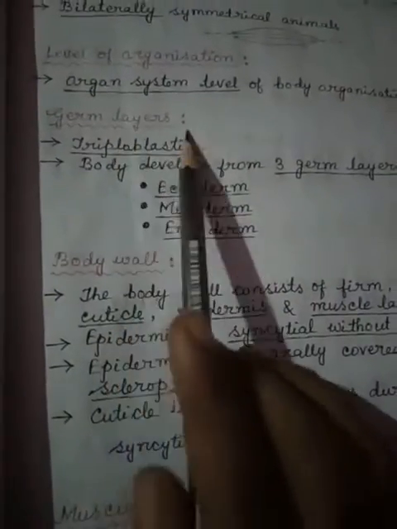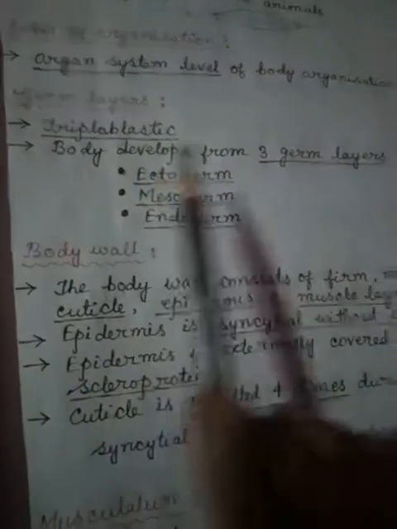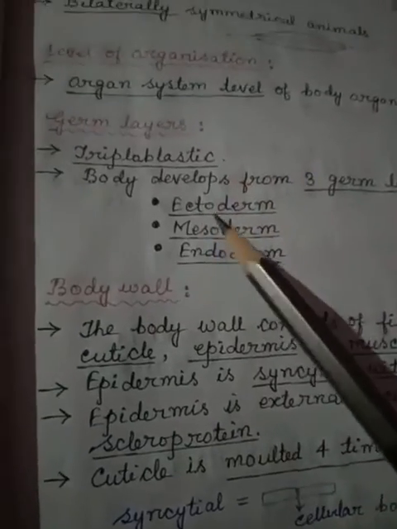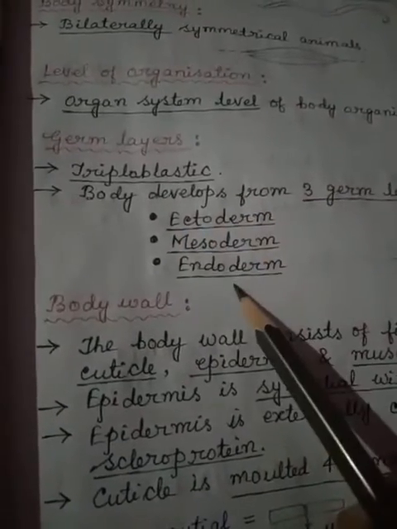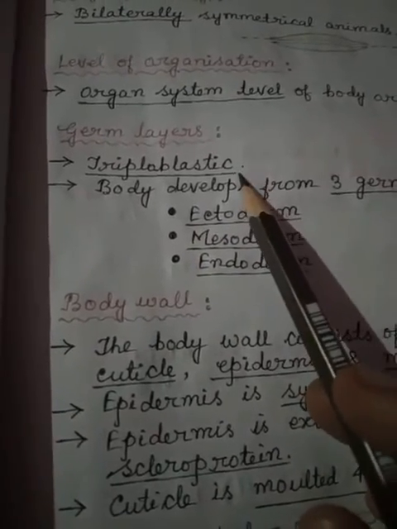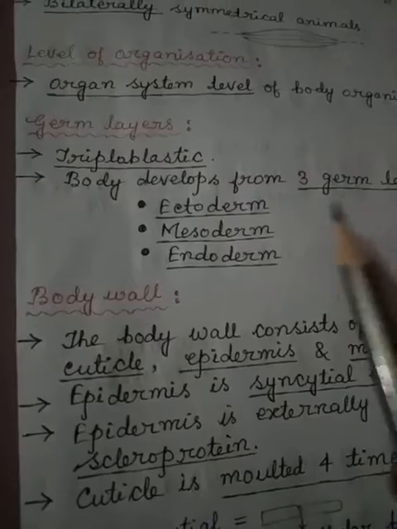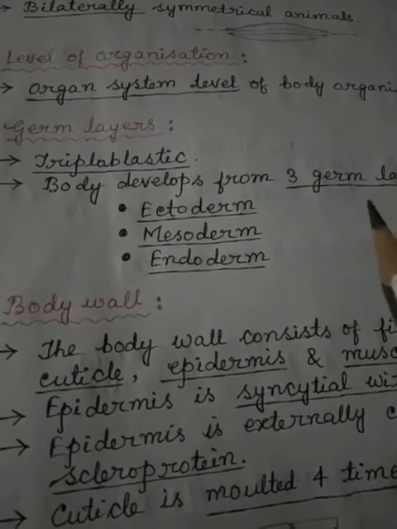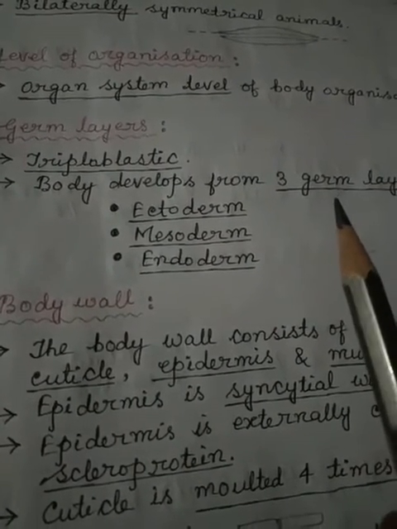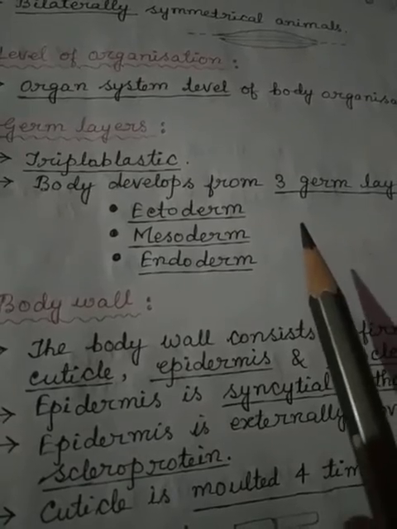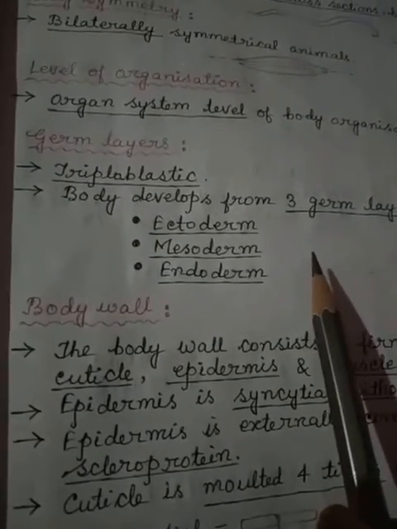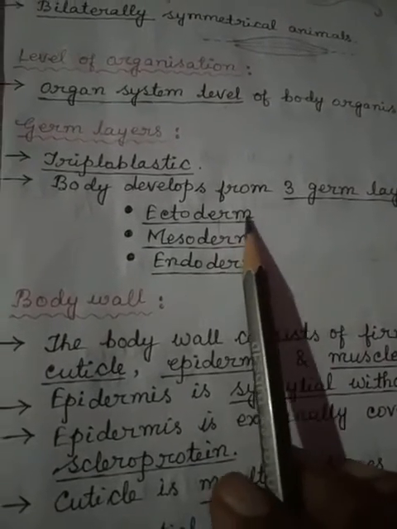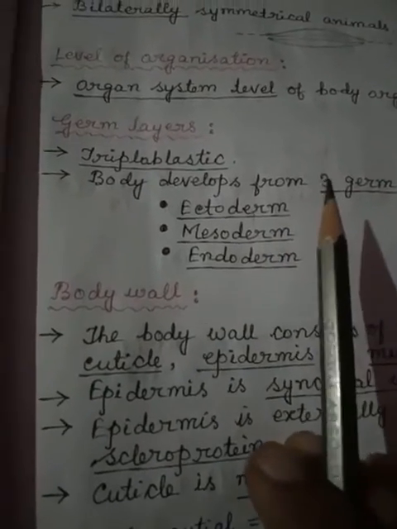Clear? Now germ layers. Triploblastic means their body develops from the three germ layers: ectoderm, mesoderm and endoderm. These are the three germ layers. Their body develops from these three layers. That's why they are called triploblastic. Actually, when the male gamete and female gamete fuse with each other and form a zygote, it undergoes cell division and ultimately forms morula, blastula, and gives rise to these three germ layers during the cell divisions.